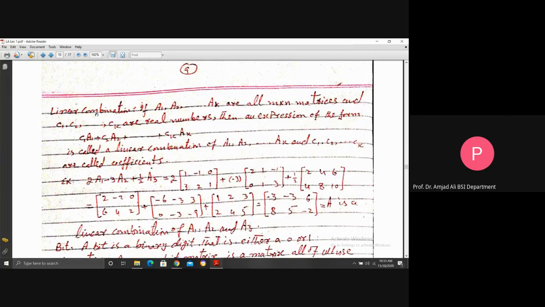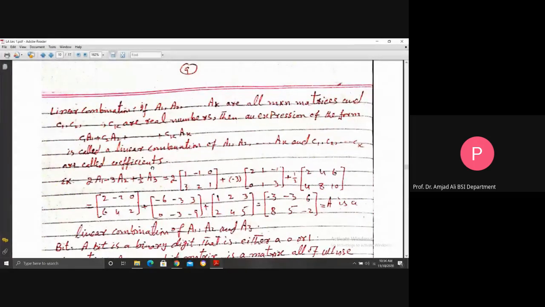Here the operation of combination is by scalar multiplication and addition. If A1, A2, up to AK are all M by N matrices, and C1, C2, up to CK are all real numbers, then an expression of the form C1A1 plus C2A2 up to CKAK is called a linear combination of matrices A1, A2 up to AK, and C1, C2 up to CK are called coefficients.